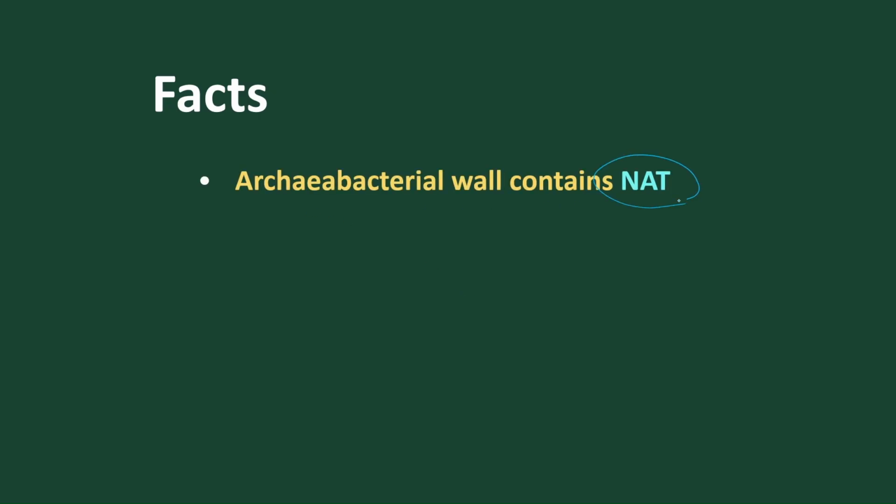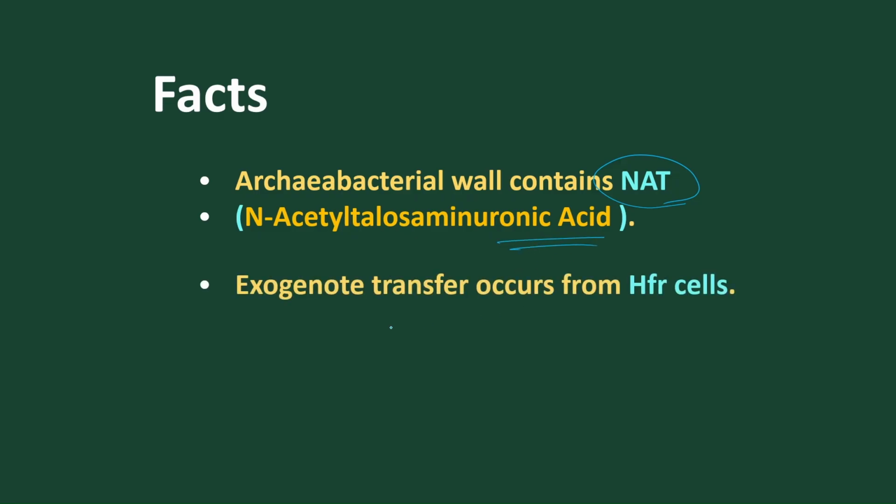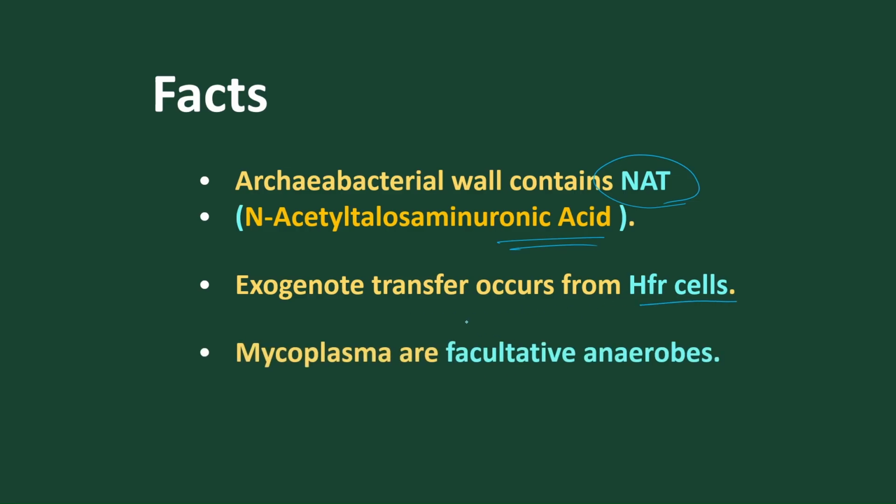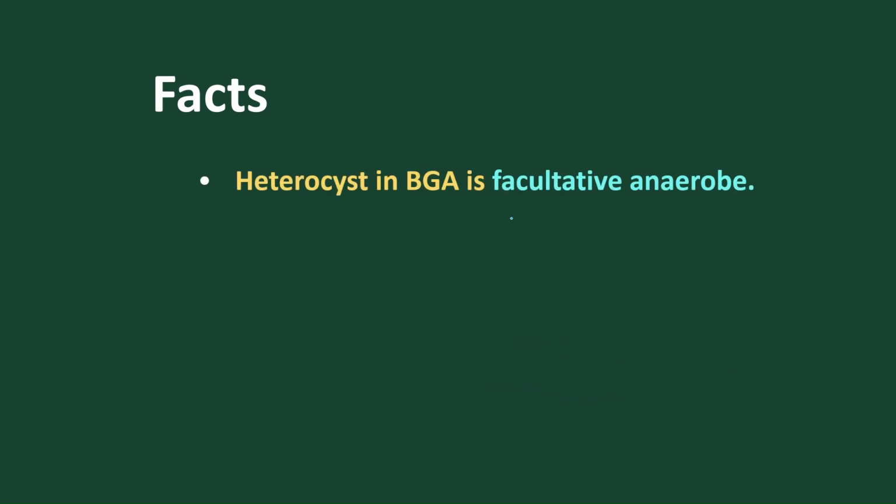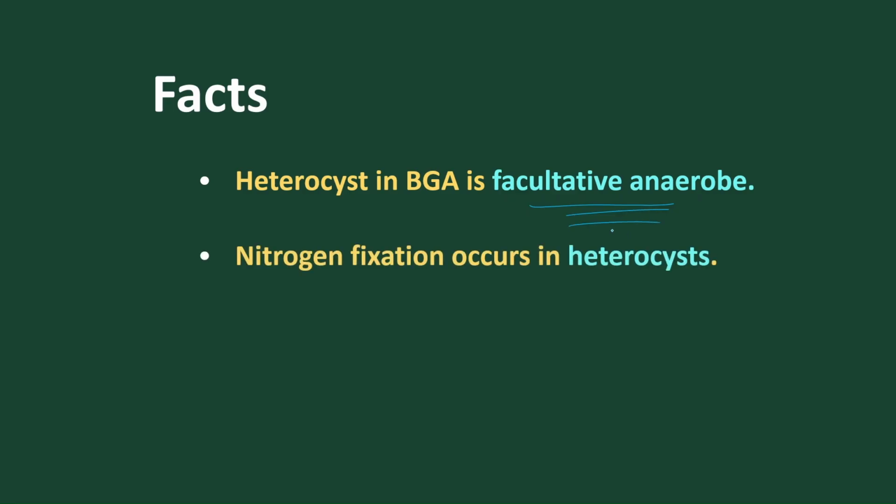Archaebacteria wall contains N-acetylaminomuramic acid, and exogenote transfer occurs from Hfr cells. Mycoplasma are facultative anaerobes, whereas normal bacteria are obligate aerobes. Heterocyst and Vibrio are facultative anaerobes. These are very important examples in questions.